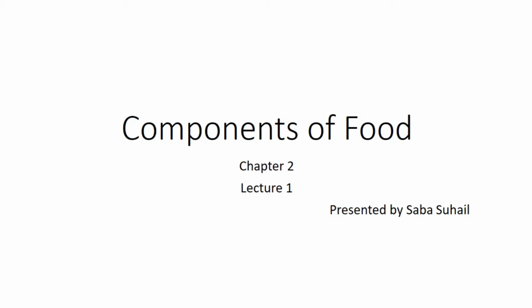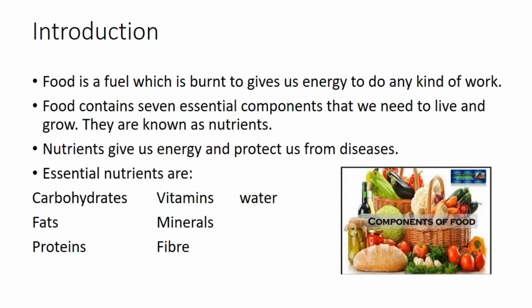This is the lecture number 1 of your second chapter, Components of Food. Though in the previous chapter we also have discussed about the food, but once again, what is a food? Food is a fuel which is burned to give us energy to do any kind of work. Food contains 7 essential components that we need to live and grow. They are known as nutrients.